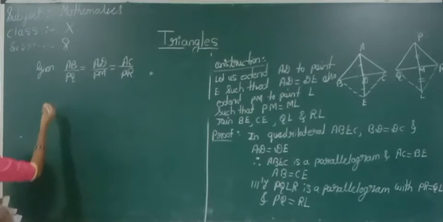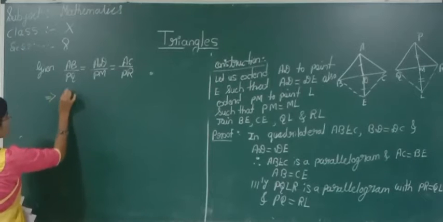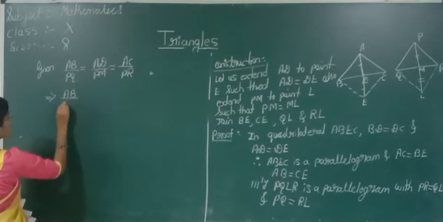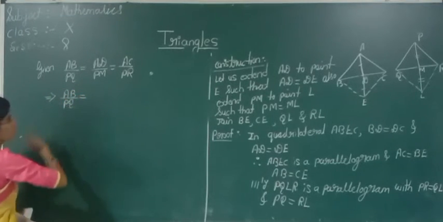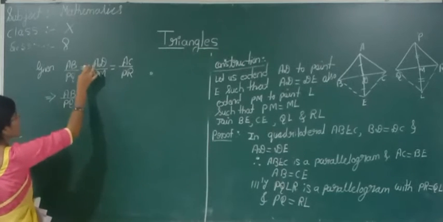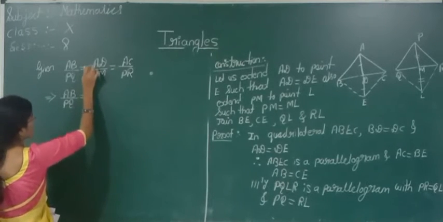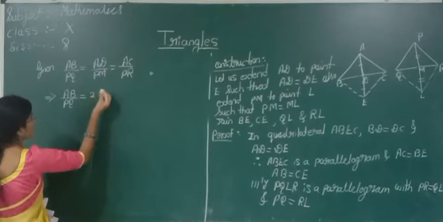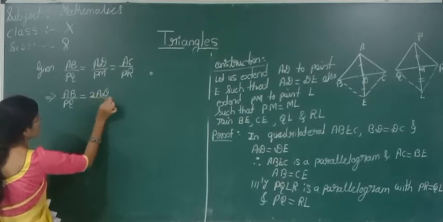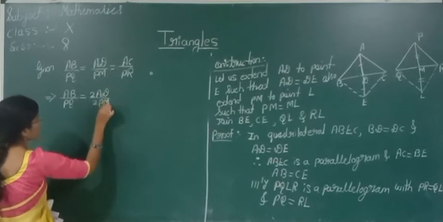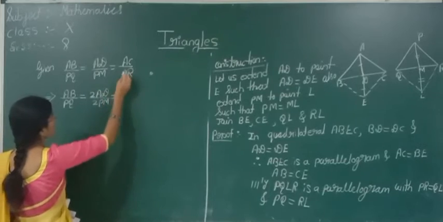Now see students, this implies AB by PQ. Here I will multiply and divide by 2AD by 2PM is equal to.